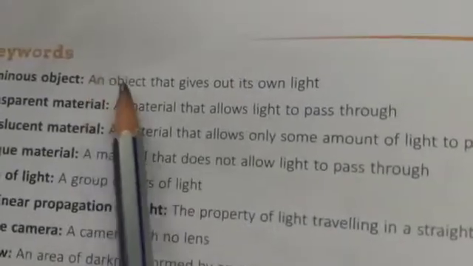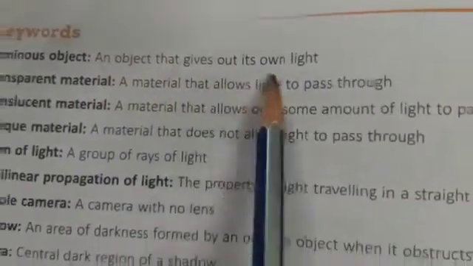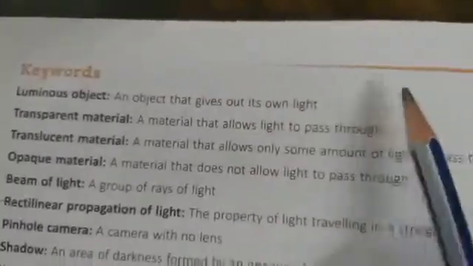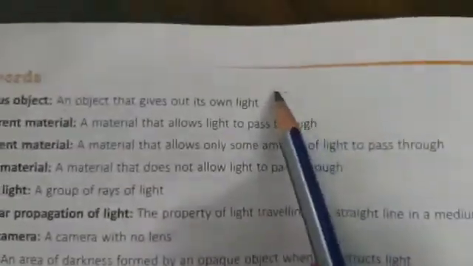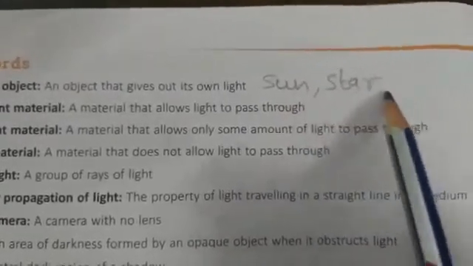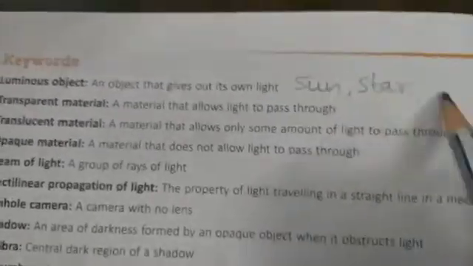So children, you all know what luminous objects are. You will write from page number 90: luminous objects are the objects that give out their own light. Examples of luminous objects are the sun and a star. Only 2 examples have been asked, so you will write 2 examples.